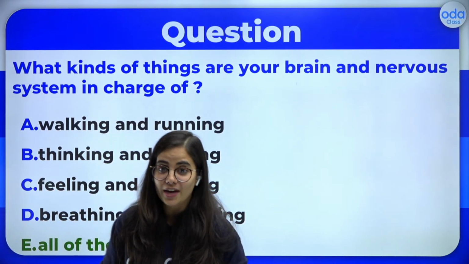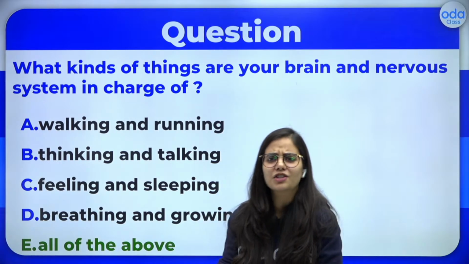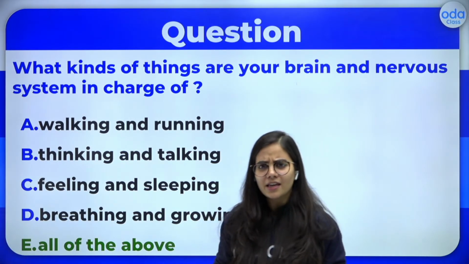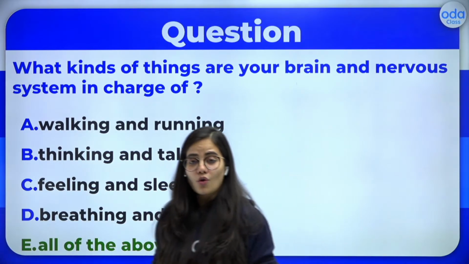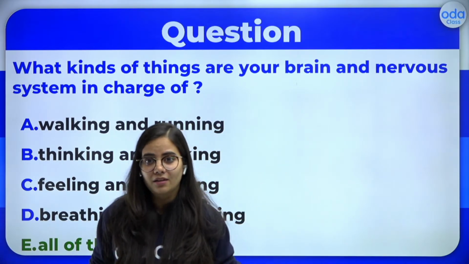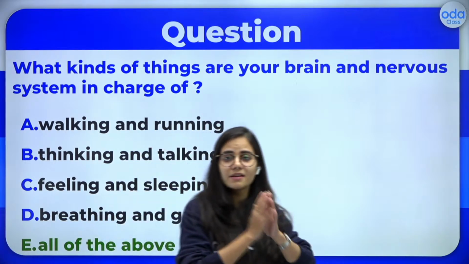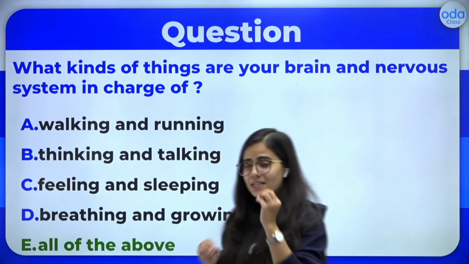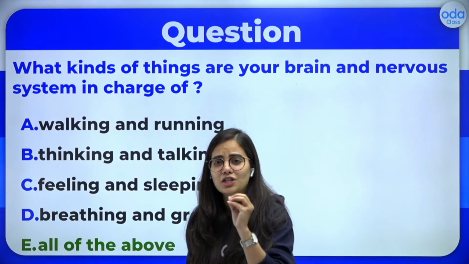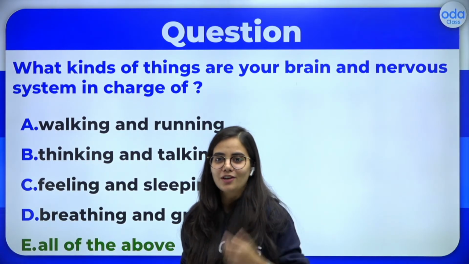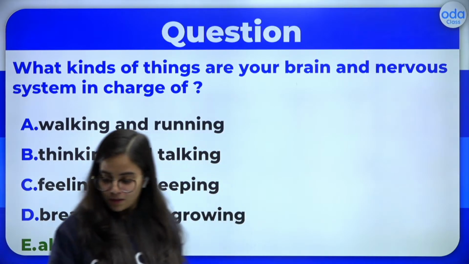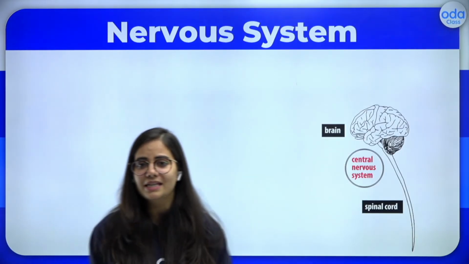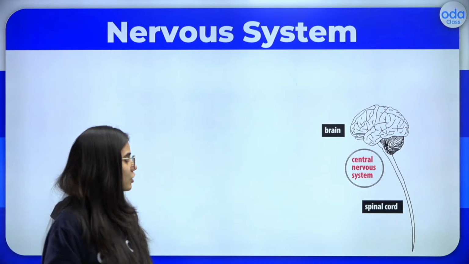Yes, that's right. Every single activity that we do, whether it's walking, running, thinking, or even growing or sleeping or breathing, which you are doing, every single activity is controlled by our brain. So you can see every little activity that you do, your brain knows it all, right? So here we are talking about the nervous system. You can see the brain and the spinal cord.